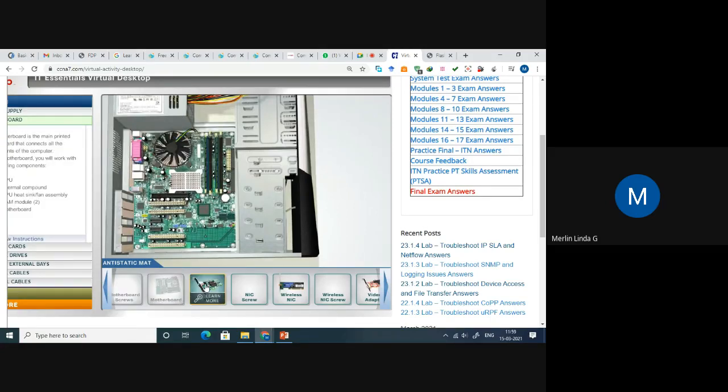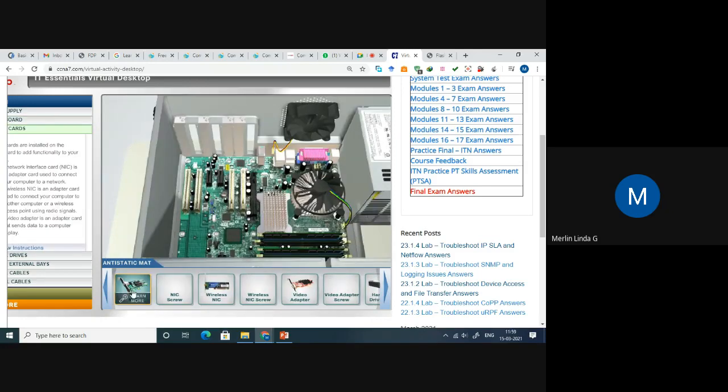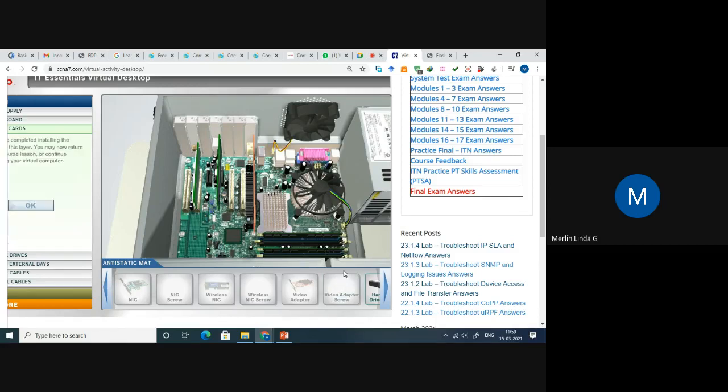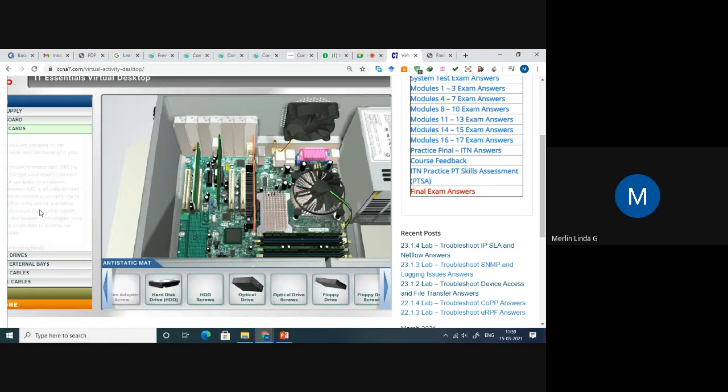Okay. So it is fixed. Screws have been fixed. Wireless NIC screws. Just a couple of minutes, I'll complete this. Has been fixed. Video adapter. So that part is over.